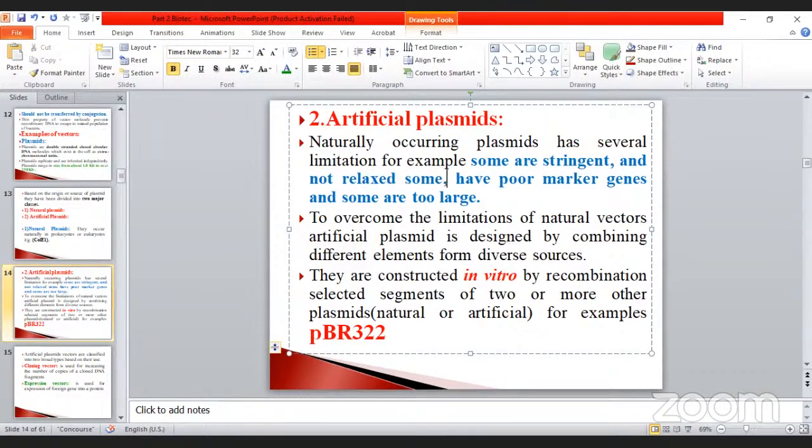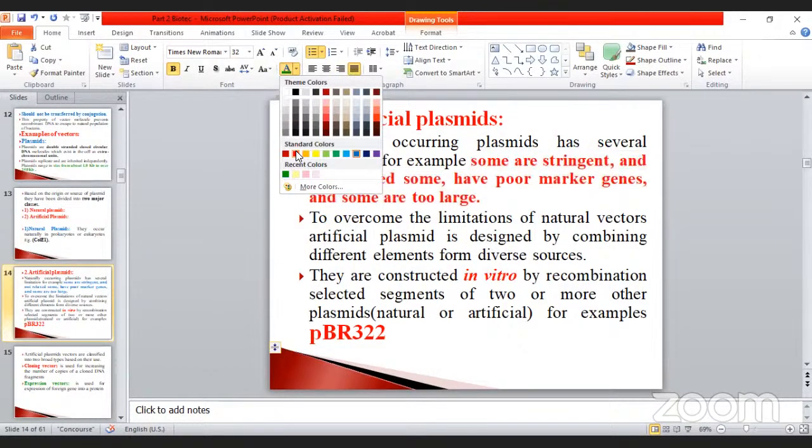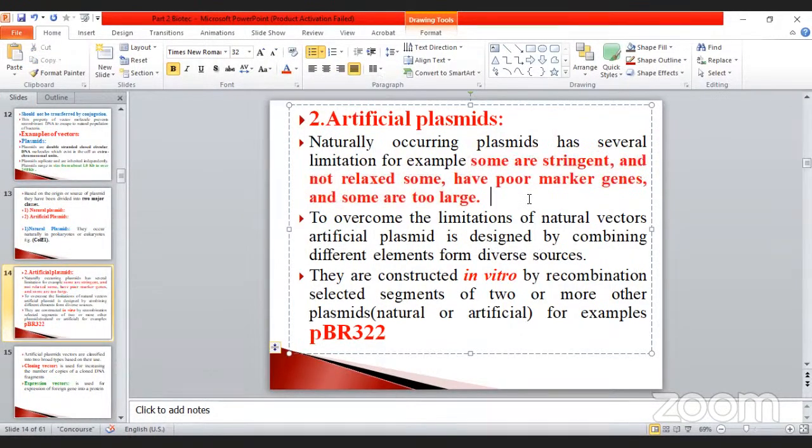Some have poor marker genes. And the last one is that some are too large in size. So these are the differences between the natural and the artificial. To overcome the limitations of the natural vectors, an artificial plasmid is designed by combining different elements from diverse sources. What is the meaning of diverse sources? Diverse sources means different sources.